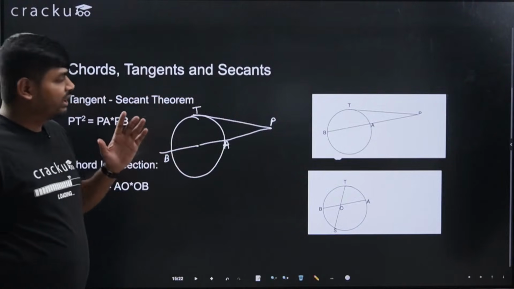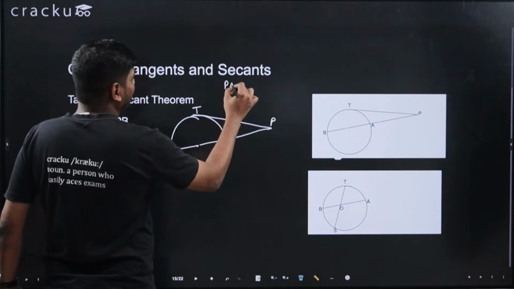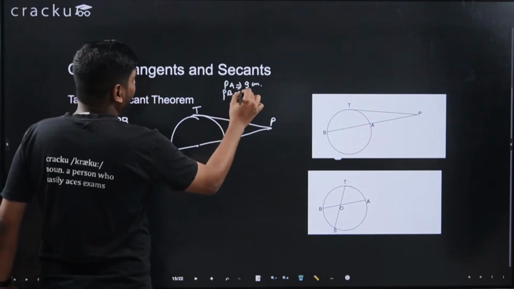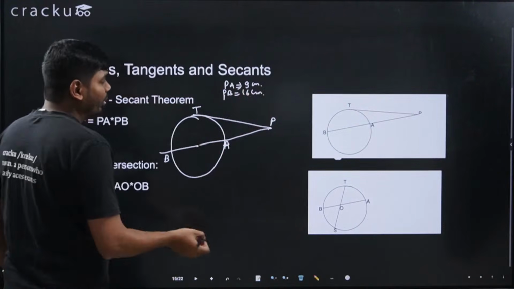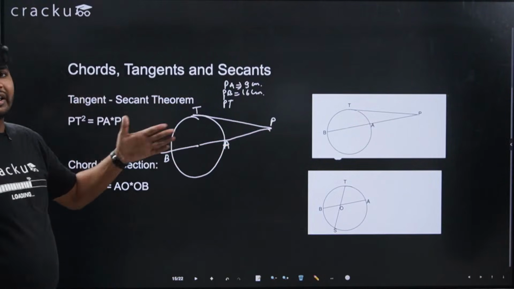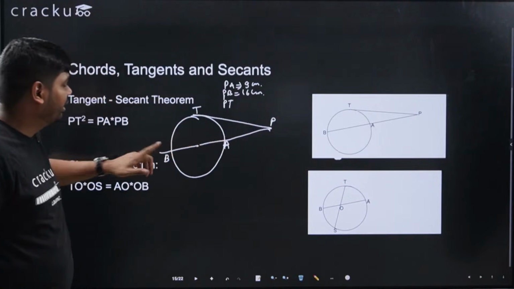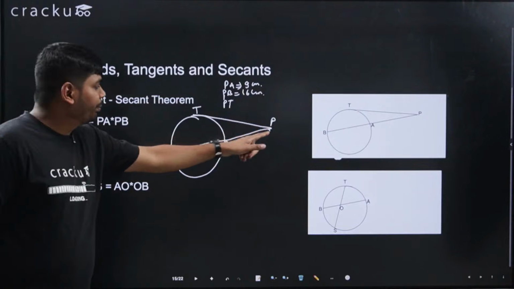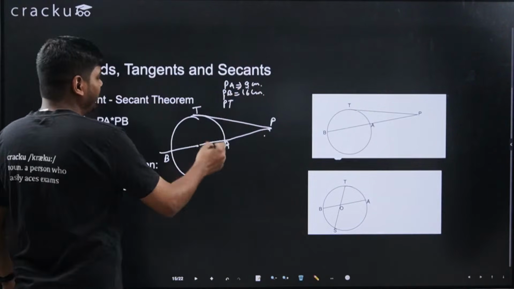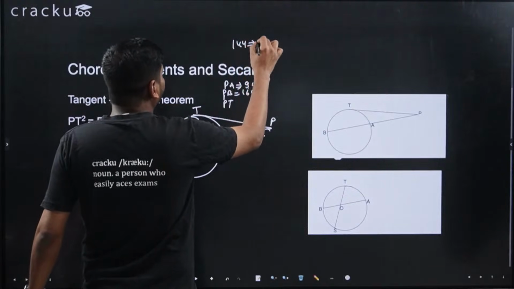So what does the tangent secant formula say? If PA is equal to 9 centimeter, PB is equal to 16 centimeter, what is the length of PT? So PAB is the secant. A secant passes through more than one point of the circle, that is, passing through 2 points A and B. So PA into PB should be equal to PT square. So PA is 9, PB is 16. So 9 into 16 is 144, and this should be equal to PT square.